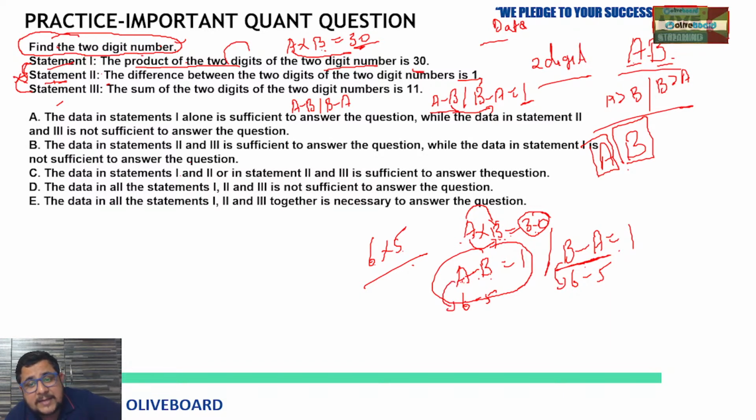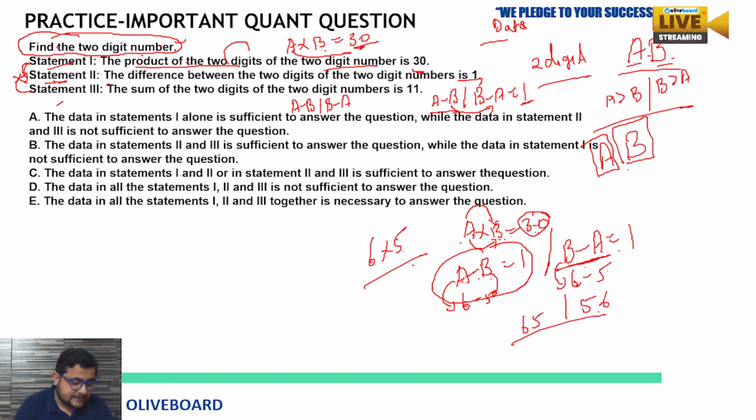If A is 6, then B will be 5, so your number will be 65 in that case. If B is 6 and A is 5, then your number will be 56. So you don't know whether it is 65 or 56. Are you getting my point now? So here we are not getting 100% confirmation. So with the help of first and second, even we cannot get the answer.